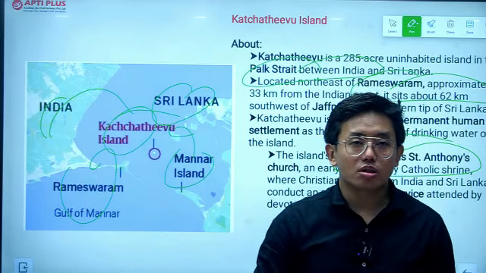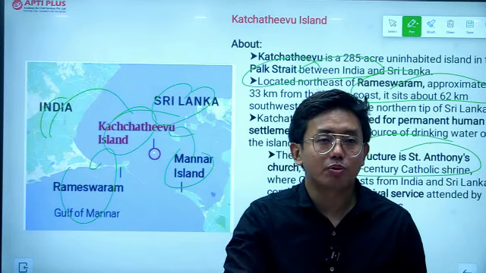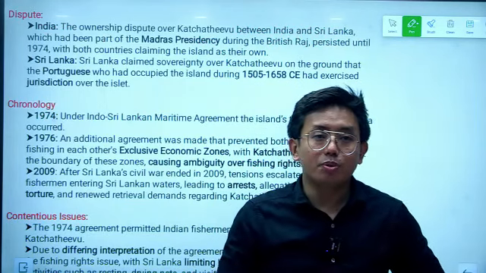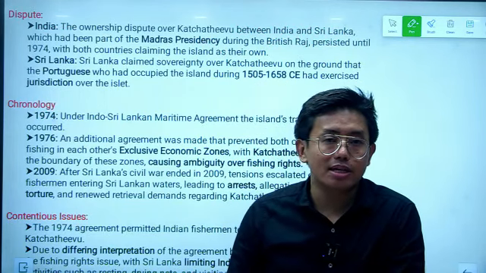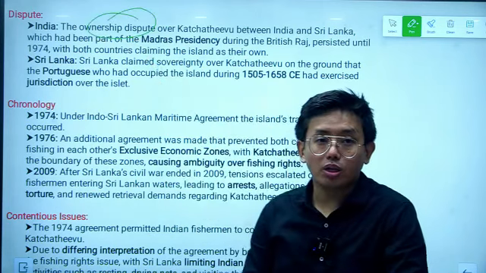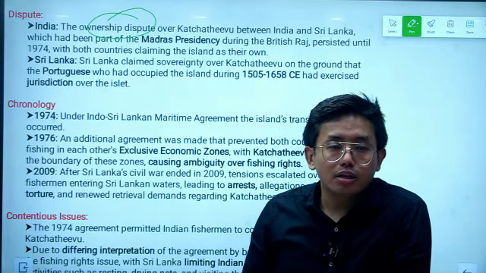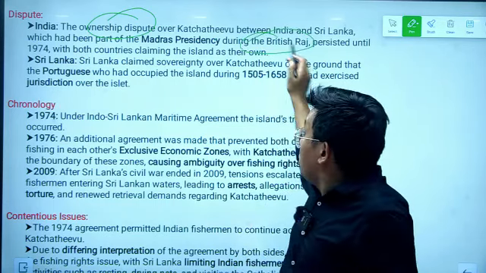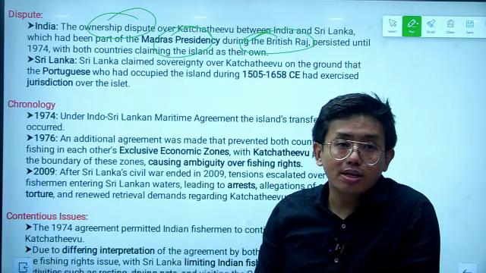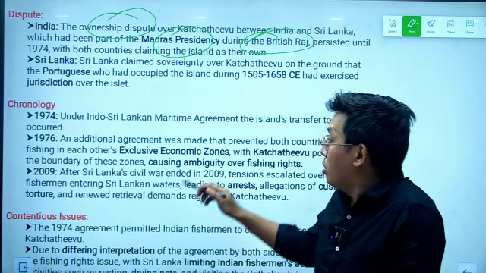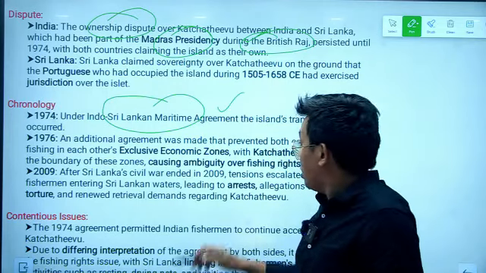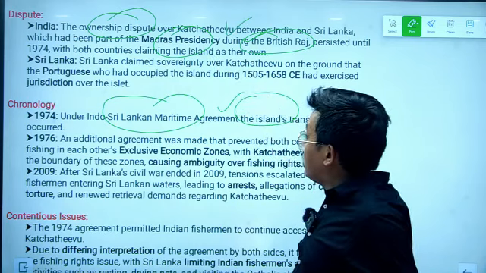Now let us discuss the disputes and the chronology of the disputes between India and Sri Lanka so far as the Katchatheevu island is concerned. The dispute is basically over the ownership rights in the island, because both countries have been demanding rights over it since the British period. Even during the British period, when there was the Madras Presidency in the south, both countries demanded ownership rights. But in 1974, the Indo-Sri Lanka Maritime Agreement was signed, under which India transferred the rights of this island to Sri Lanka.